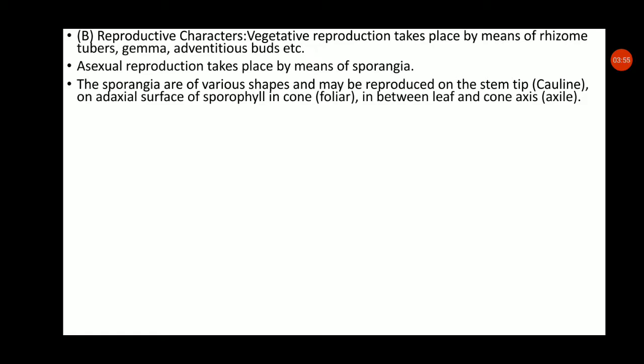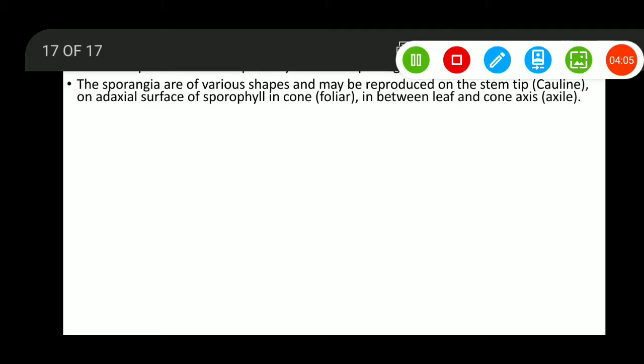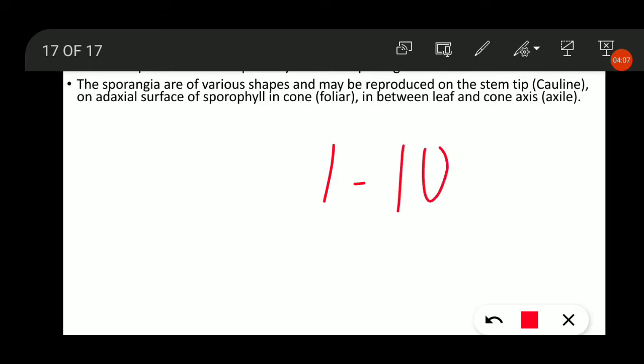These may be large in size or very small, but their length is a few microns, in the range of 1 to 10 microns. When it is 1, 2, 3, it is called small spores. When it is in the range of 7, 8, 9 to 10, it is called large spores.